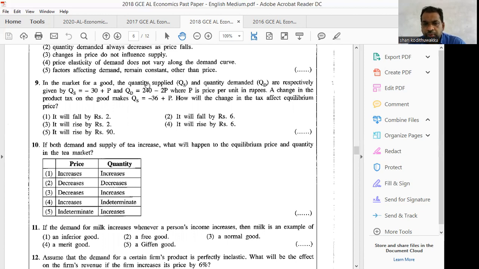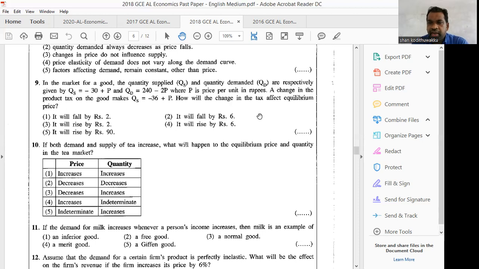Then you take minus 2P to the left side, that will become plus 2P. Plus 2P plus P equals 3P. Then 240 is there. Then minus 36. When you take it to the right hand side, it will become plus 36. Then 240 plus 36, 276 equals 3P. Then when you divide 276 by 3, you get 92. P equals 92.